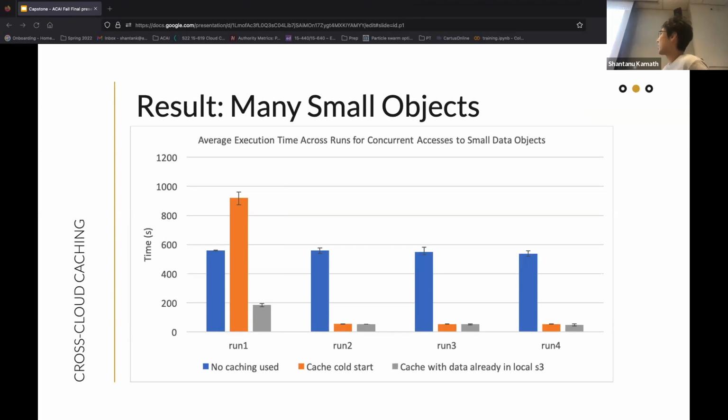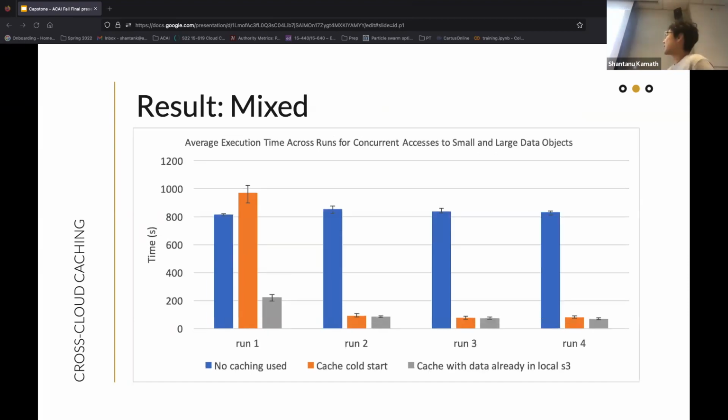And the gray bar is for when the data is already in local S3, but not yet in the cache. So the warm-up is even faster in this case. For the mixed workload, it's a similar trend, so for brevity we will skip this for now. More can be read in the final report.